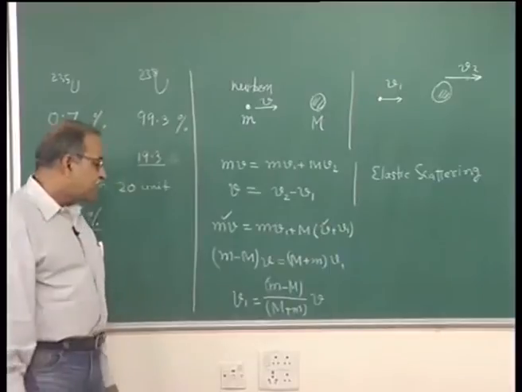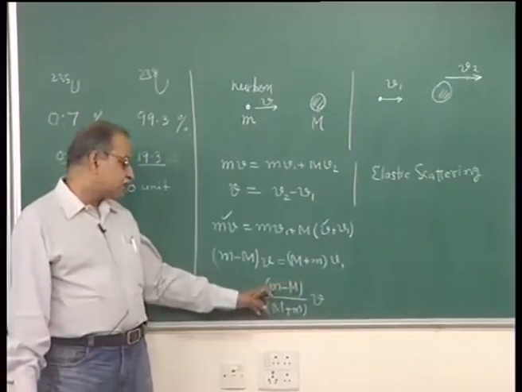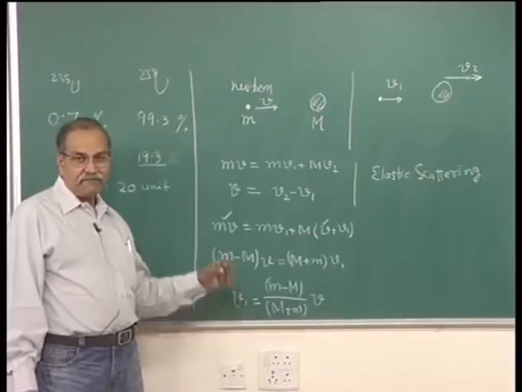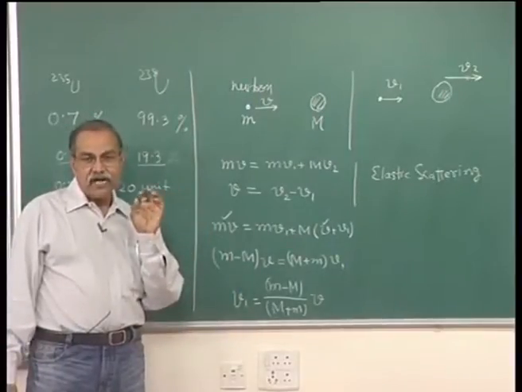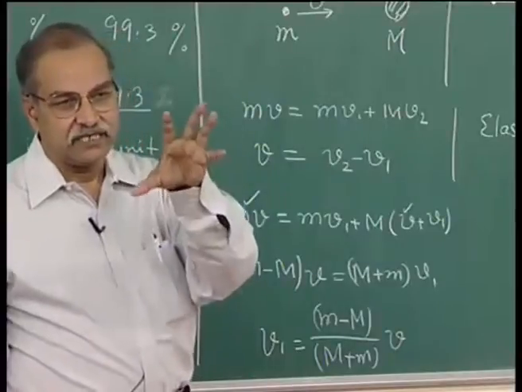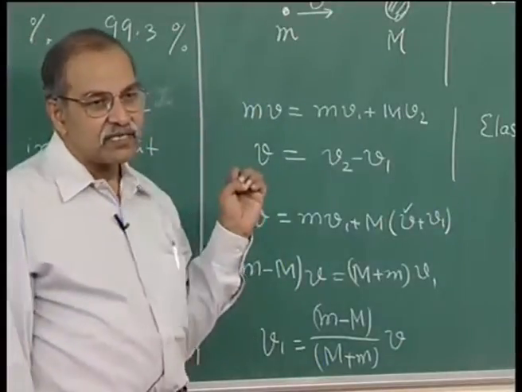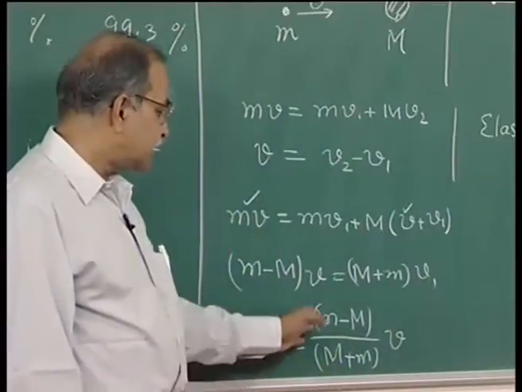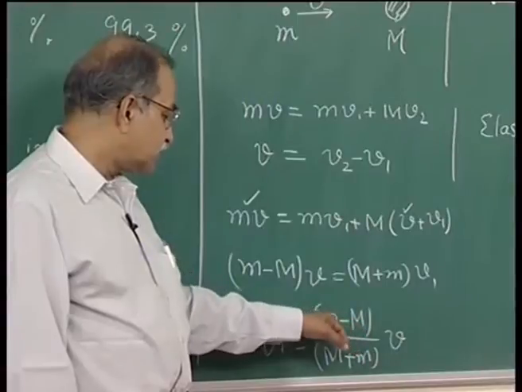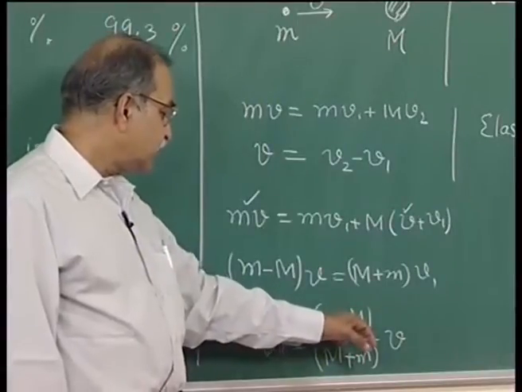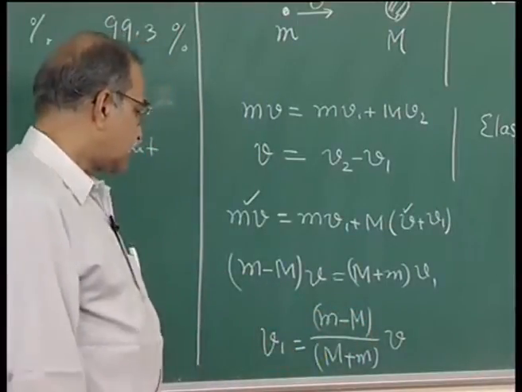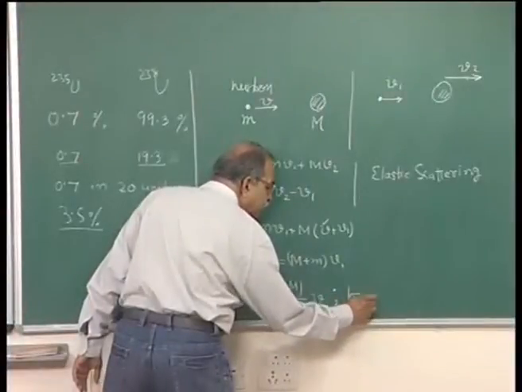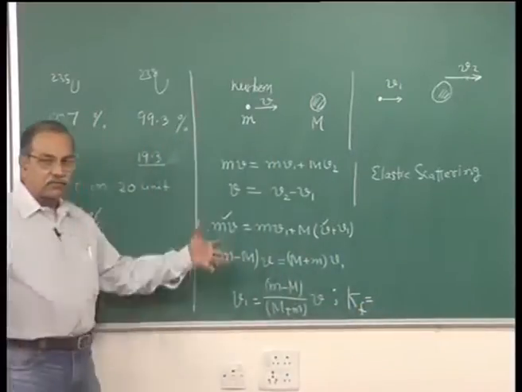So, as expected, if capital M is larger than small m, this V1 is negative. Right. If a lighter particle collides head on with a heavier particle, this lighter particle rebounds, it comes back. So, V1 is negative, and if the small m is larger than capital M, then of course this V1 will be positive. So, kinetic energy, you can write kinetic energy of neutron, not the total system.